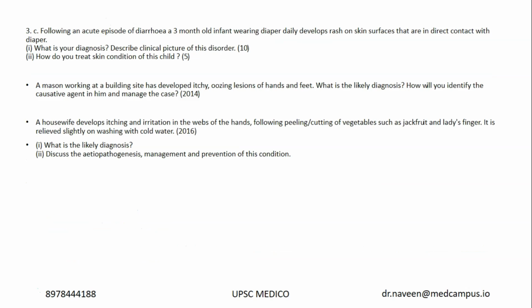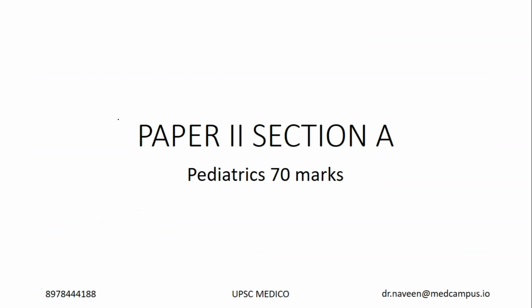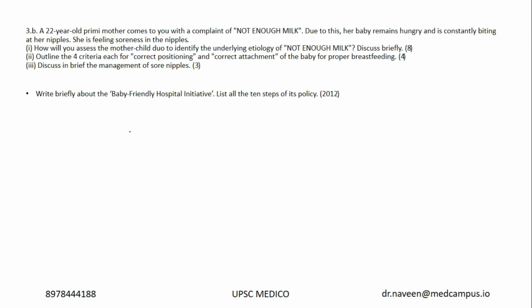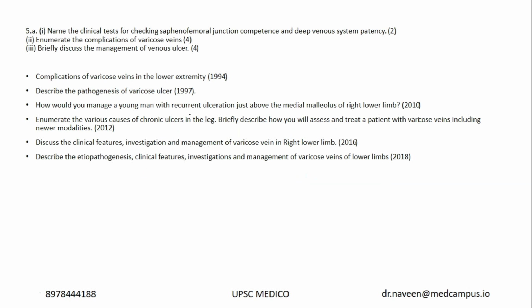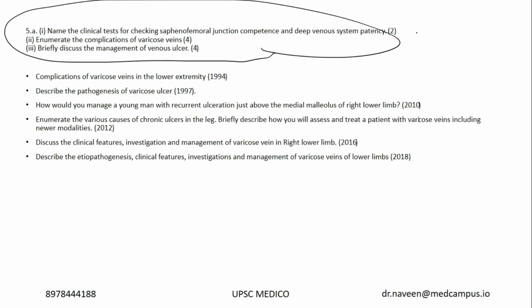Now let's quickly jump into the next part, that is paper 2 section B. Paper 2 section B has the 3 subjects, as I told you. You have general surgery, you have PSM, and you have OBG. OBG includes family planning. Now in general surgery, yes, there is a question on varicose veins.